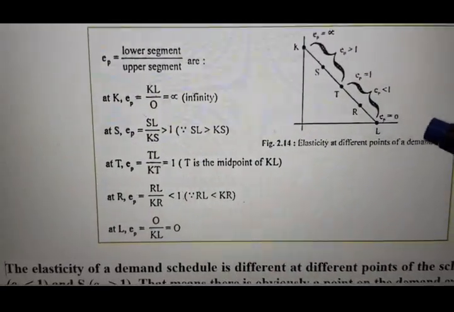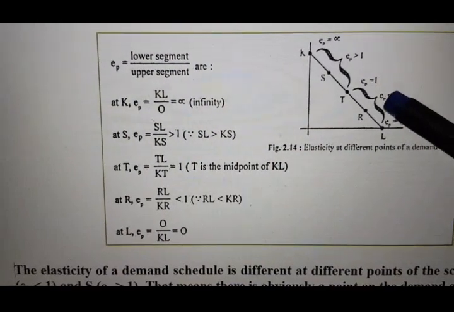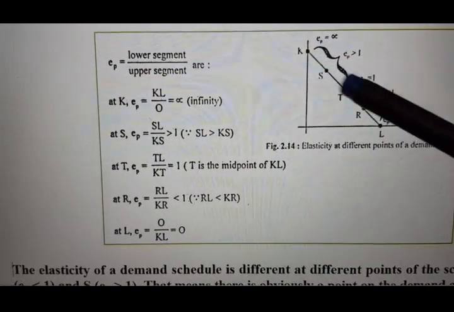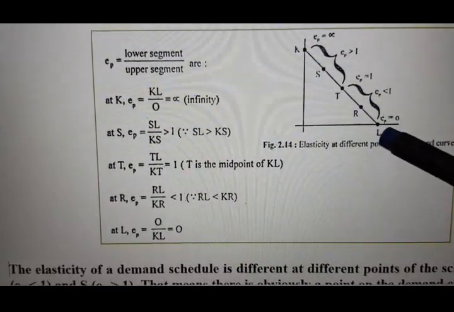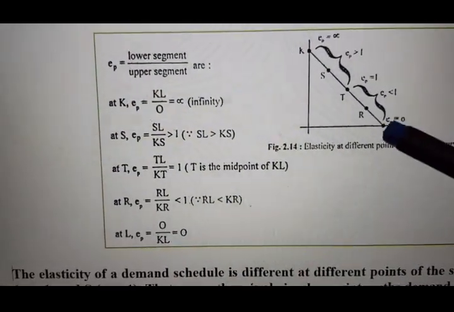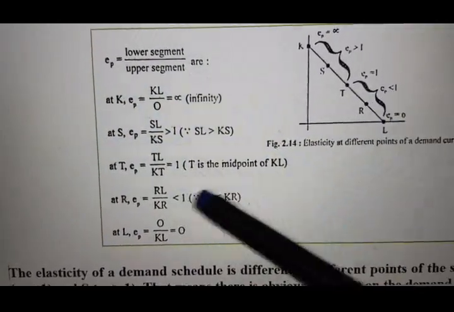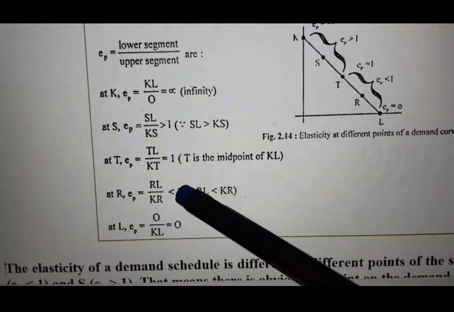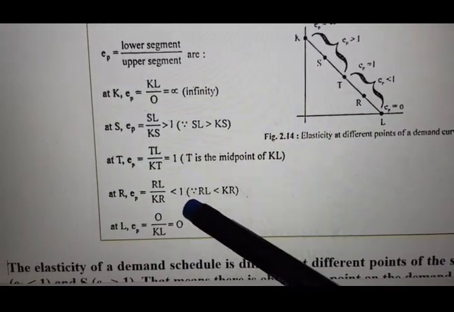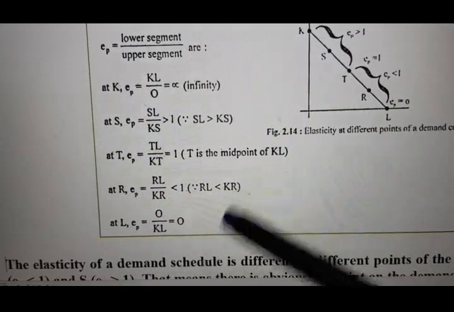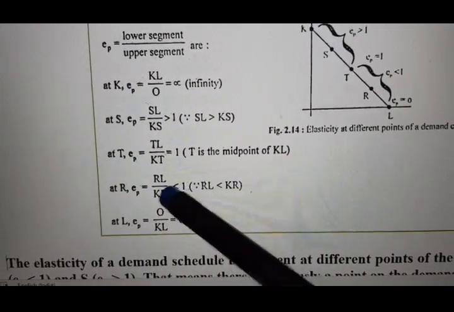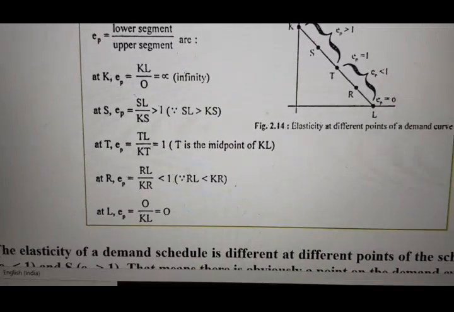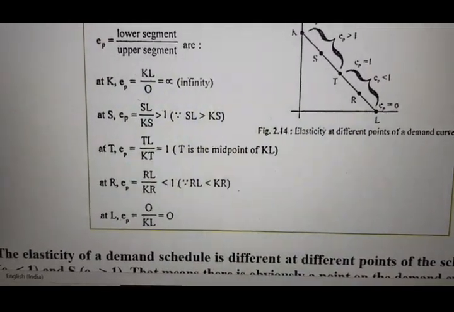Next, come to the next point, point R. At this point R, what is the lower segment? RL, and upper segment is KR. So you can see RL is less than KR. That means your numerator is less. When your numerator is less than your denominator, it is called a lesser than 1 situation. When EP is lesser than 1, I told you earlier, it is called relatively inelastic demand.